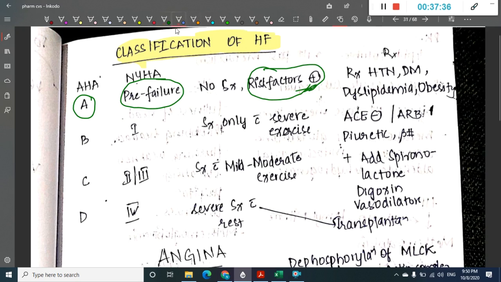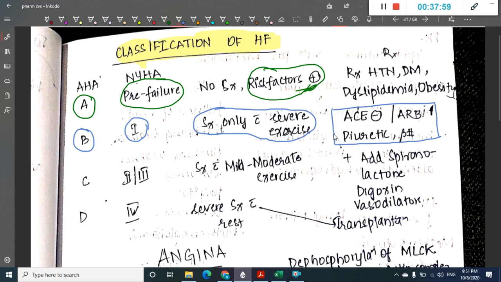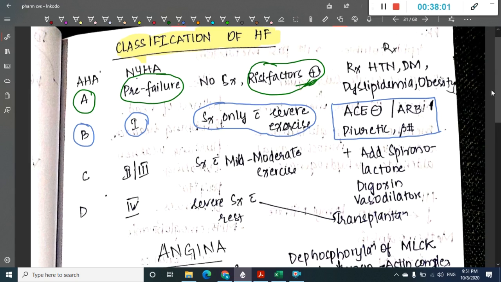The second group is group B according to AHA, and class 1 according to NYHA. Here you see only symptoms, present with severe exercise. Because symptoms are present, you will have to treat the symptoms. You will have to give angiotensin converting enzyme inhibitors, ARBs and diuretics.